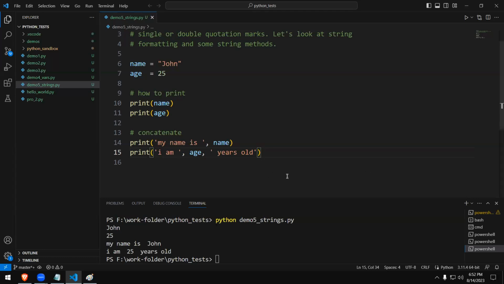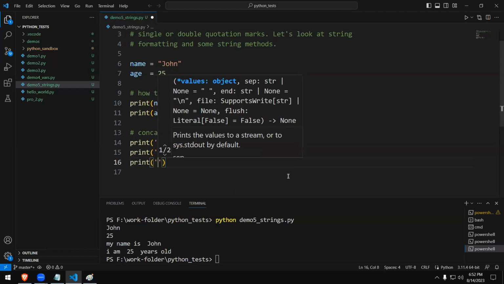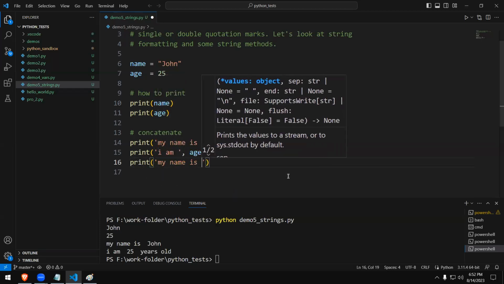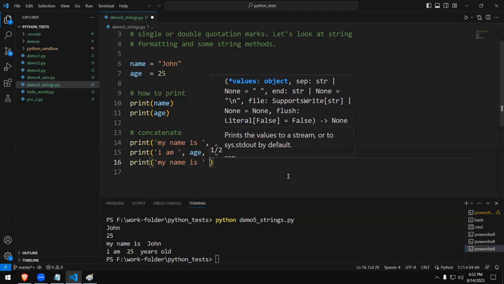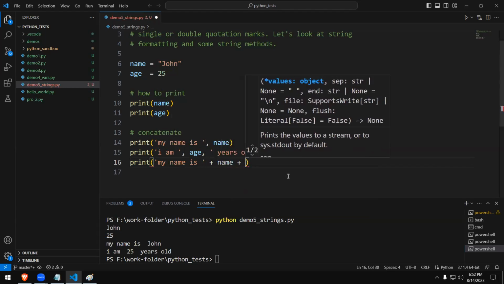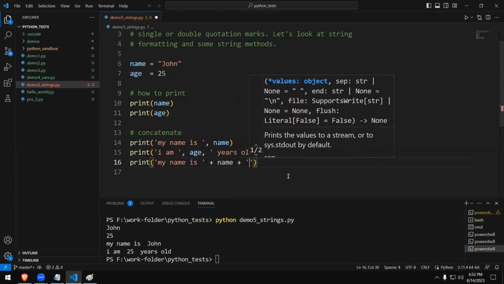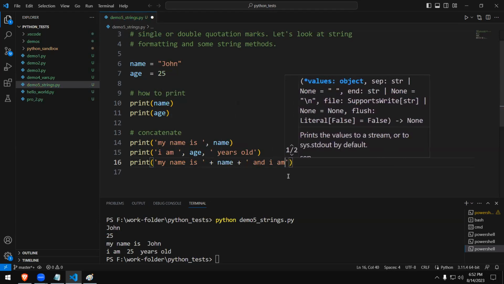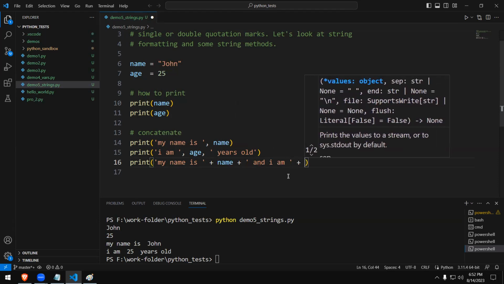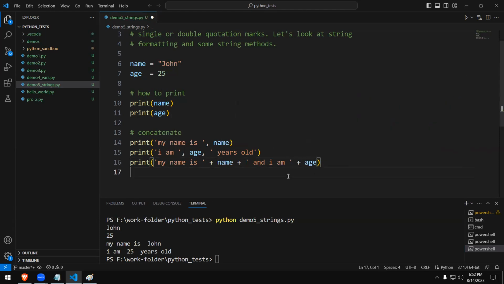Let's try something that we use in JavaScript or in programming languages like Java to join two values together. This is not going to work for us. So it's a print, my name is, plus name, plus, and I am, plus age.